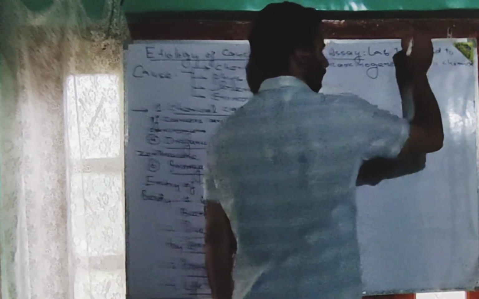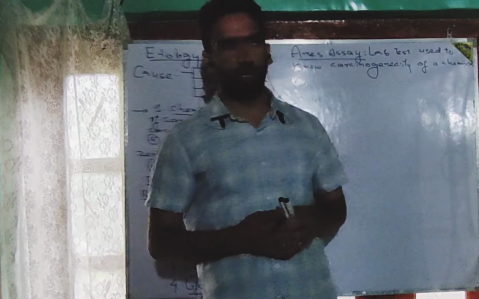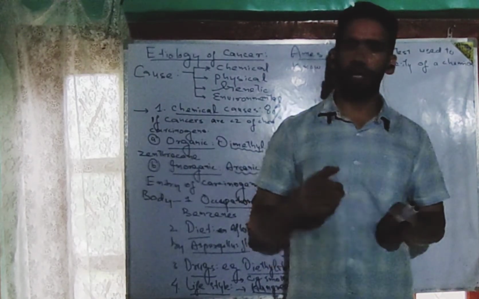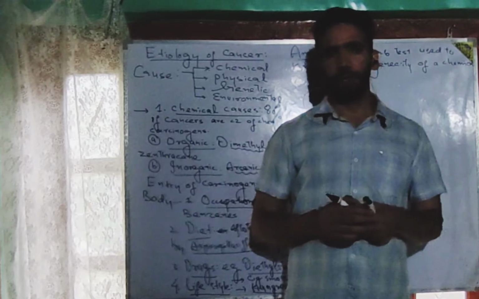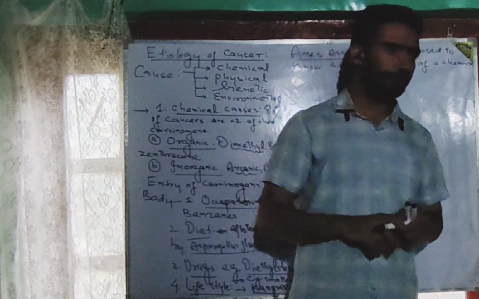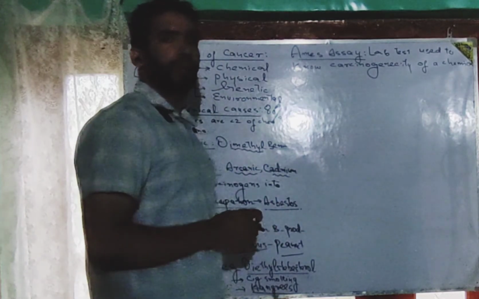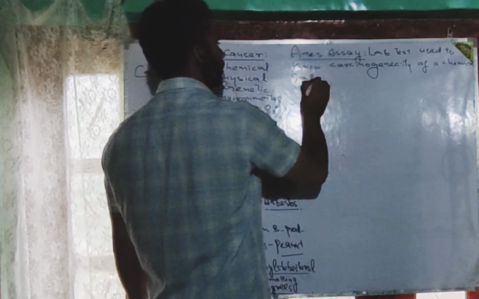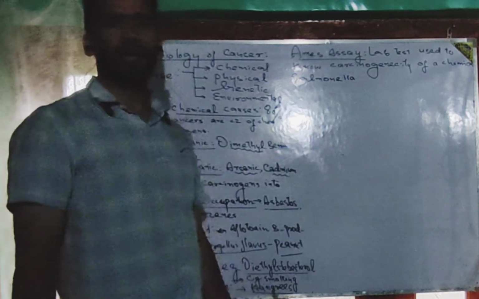See, if a person asks you that across the globe drugs are being used, fertilizers are being used, there are millions of types of chemicals, but how can we know that a particular chemical is carcinogenic? For that, we have to conduct this Ames assay laboratory test. In this test, we are making use of a particular bacterium known as Salmonella typhimurium.